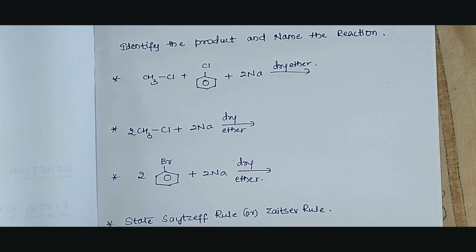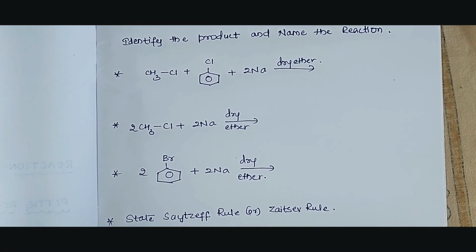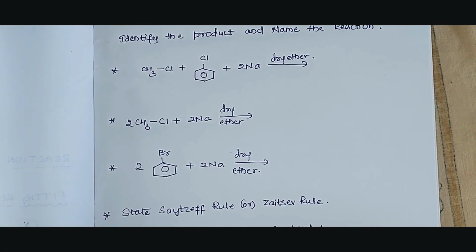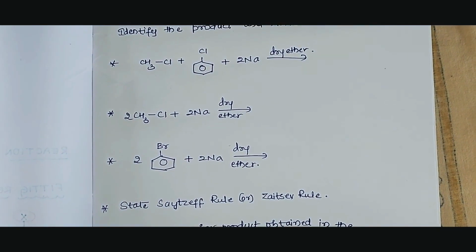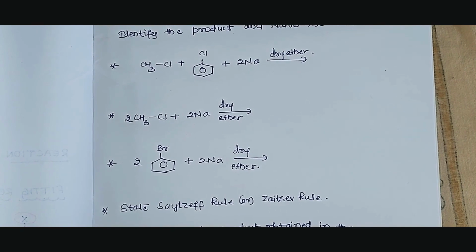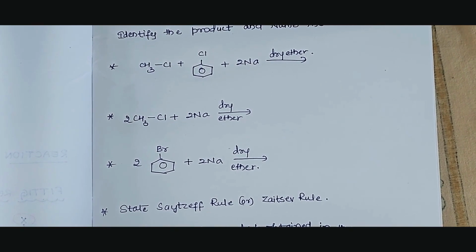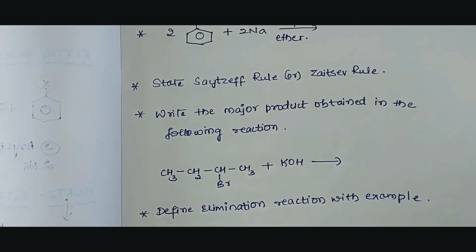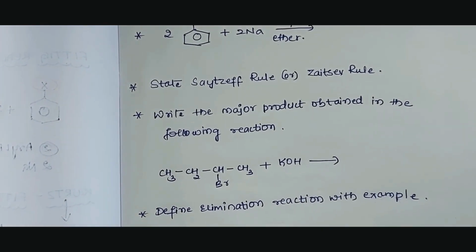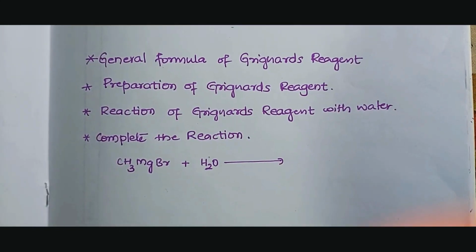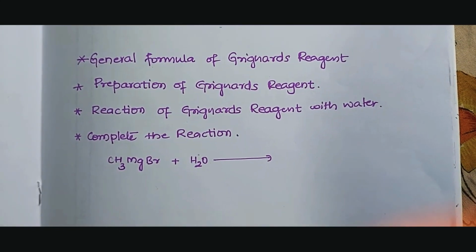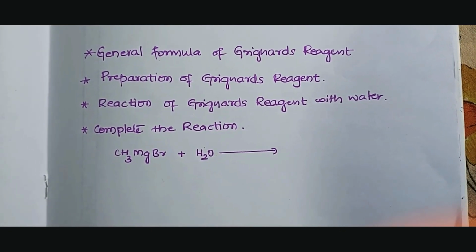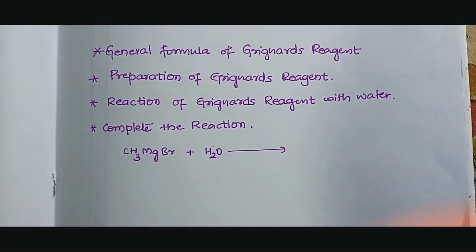This should be asked in the exams. So such types of questions are asked. They give the reactants and you are supposed to write the product and name the reaction. Please try this. Or else they can ask what is the Zaitsev rule. So questions are asked on the rule as well, as well as on elimination reactions. They give one of the reactions and you are supposed to write the major product. Sometimes questions are asked on Grignard's reagent. They ask the general formula or method of preparation of Grignard reagent, or reactivity with water, or they give you the reaction and you're supposed to complete it.